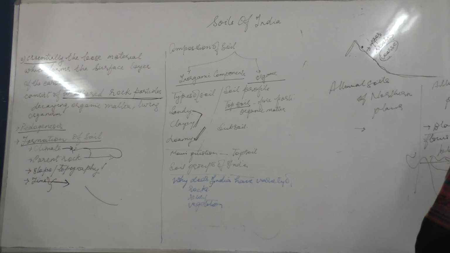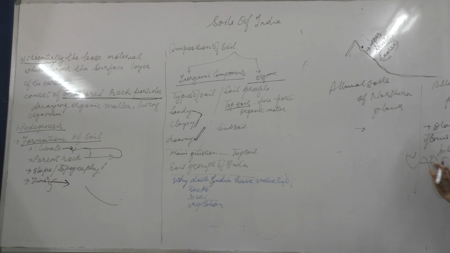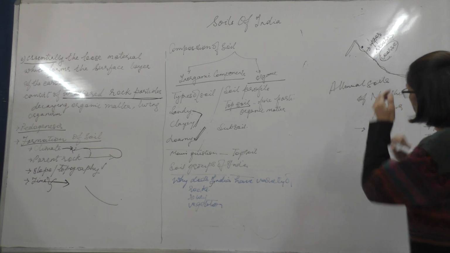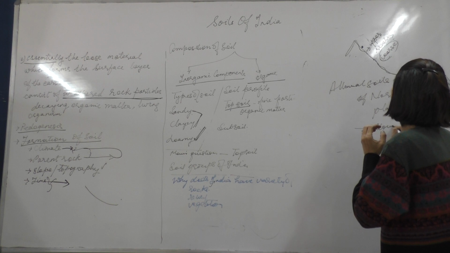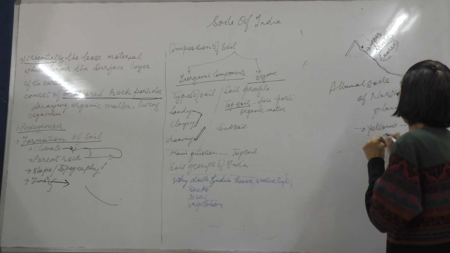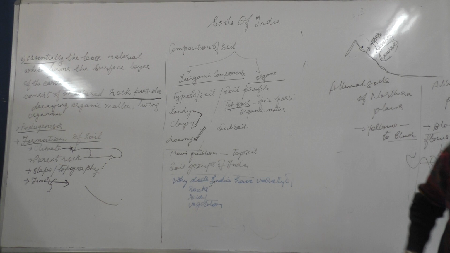So as it flows and comes here, it becomes black in color. This is a black lava region, and this becomes black soil here. Whereas in the northern plains, the color may vary from yellow, depending upon the formation. This is the main difference between the alluvial soil of the northern plains and the alluvial soils of southern India.